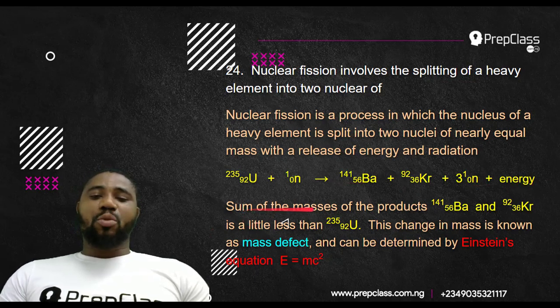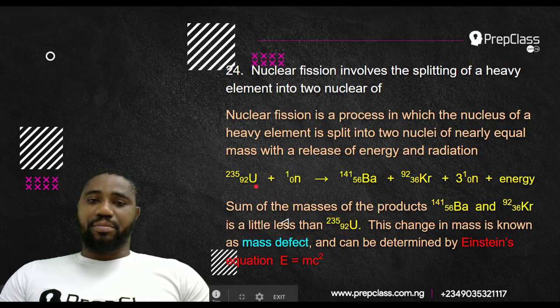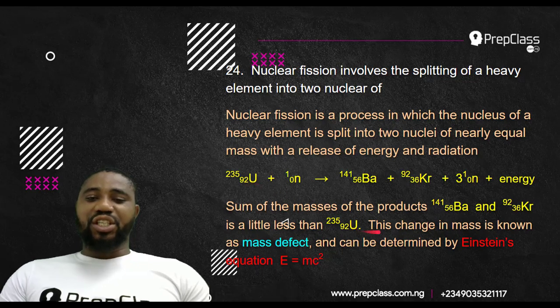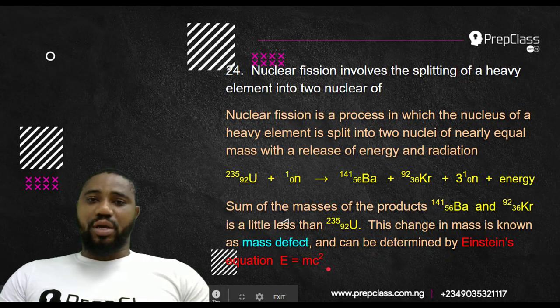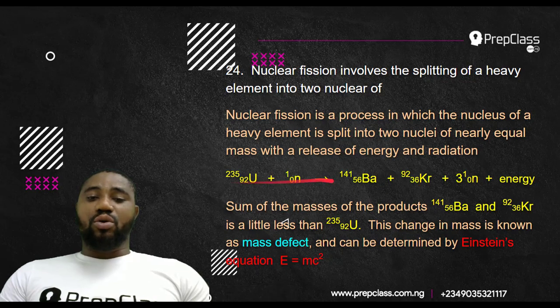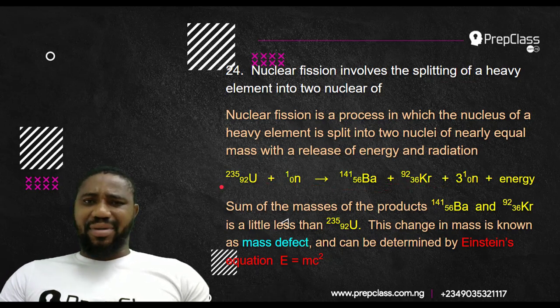Now, I said that the masses of the products, that is this barium and krypton, are a little less than the original mass of the uranium particle. This change in mass is known as mass defect and can be determined by Einstein's equation, E is equal to mc squared. If you weigh these two, it is almost the same, but there's a slight difference in mass.